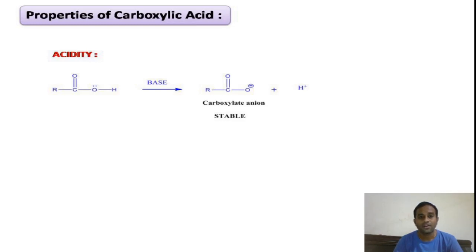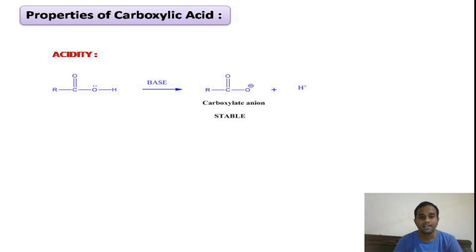So according to our definition, the carboxylic acid compound is an acid. According to our general definition, whichever compound loses H plus ions in the presence of a base and forms a stable anion, that compound is said to be acidic.